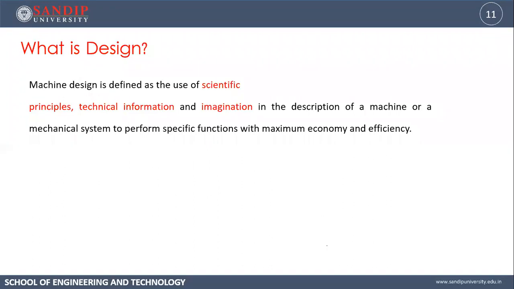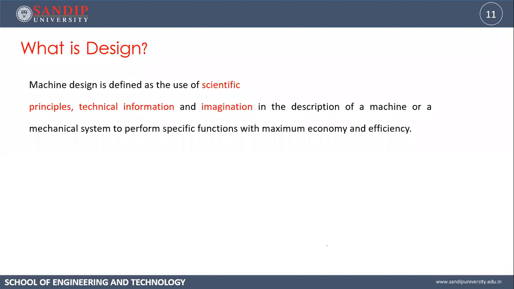And obviously imagination. So imagination means it's your creativity, how you are going to implement things, how the machine or the equipment you are designing will look like after using all the scientific principle and technical information which you are having. So this is how machine design is use of all these things, scientific principle, technical information, and imagination. For what? In the description of a machine or a mechanical system to perform specific function.